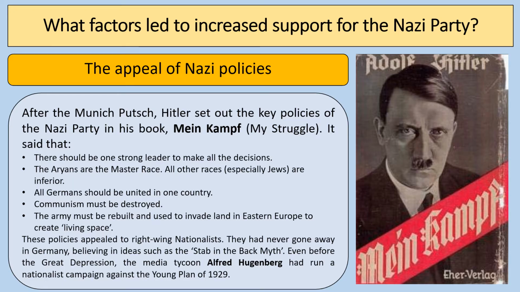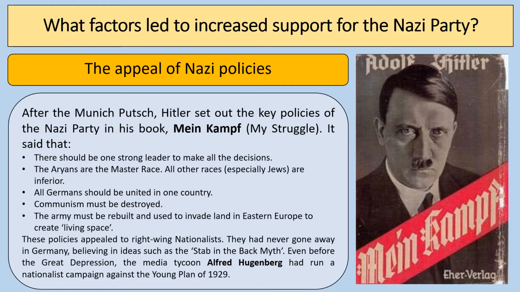So the Nazis' core support would be among right-wing nationalists. These sort of ideas hadn't particularly gone away in Germany. Many people believed in ideas such as the stab in the back myth, the idea of the November criminals, the idea that Germany wasn't properly defeated in the First World War. And even before the Great Depression, a media tycoon, Alfred Hugenberg, had run a nationalist campaign against the Young Plan of 1929. So there were these nationalist forces within Germany, and the Nazis were able to appeal to that.